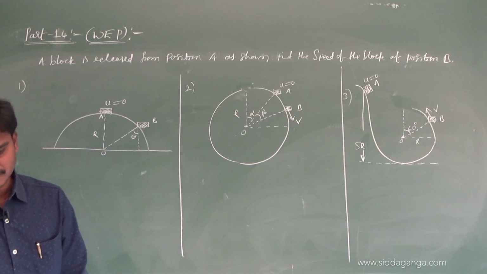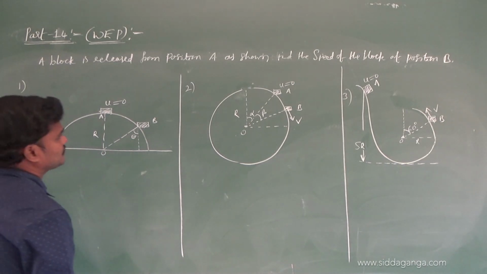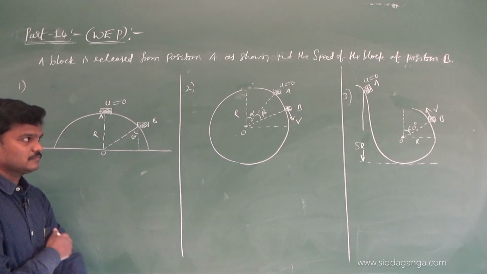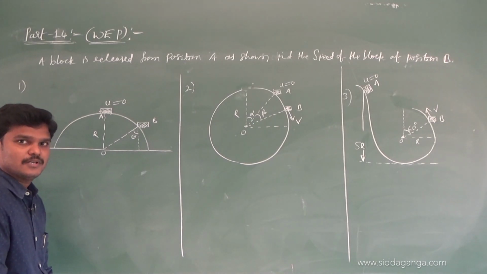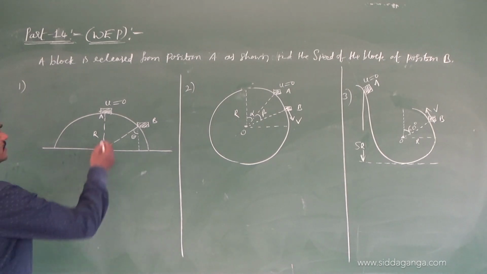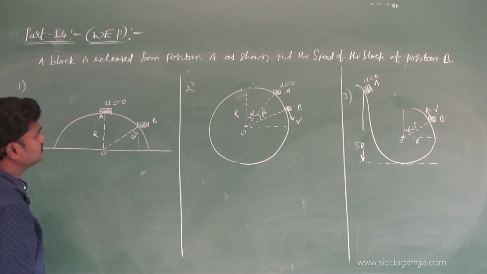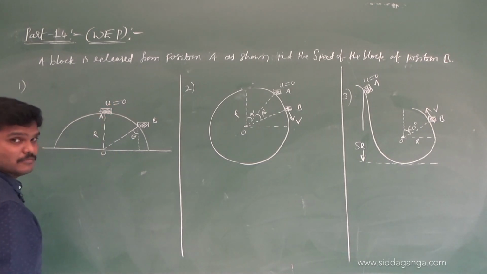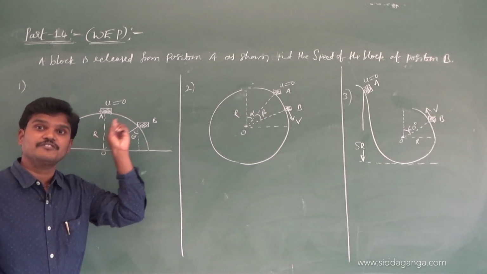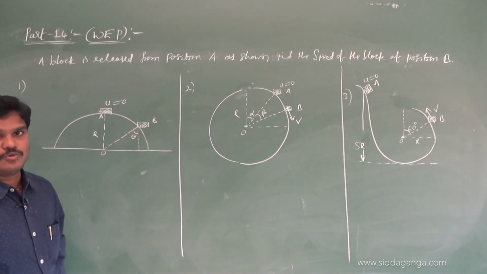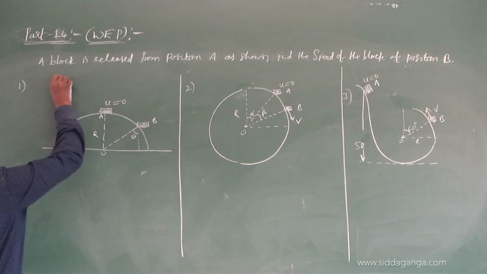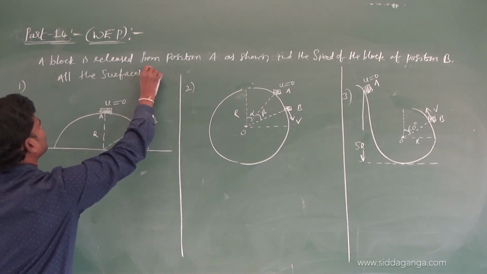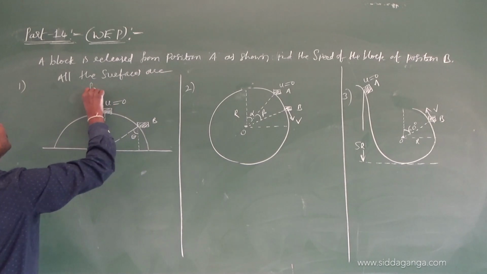Draw the diagram. So see, let us do this one. First of all, the block is on top of a vertical track and starts with u equal to 0. Earlier I did it moving with some v naught speed. Here it starts with u equal to 0, and keep in mind, all the surfaces are frictionless.